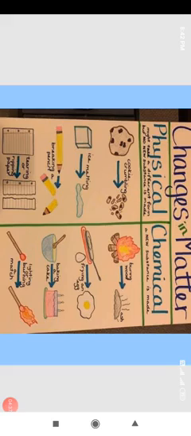The third example is baking a cake. Whenever you bake a cake, it is made from the flour, the baking soda, baking powder, and many more substances added for the formation of the cake. All these raw materials, when combined together, are converted into a very delicious cake. Now the cake cannot be reverted back into its raw materials. So baking a cake is an example of chemical change, because the process cannot be reversed.